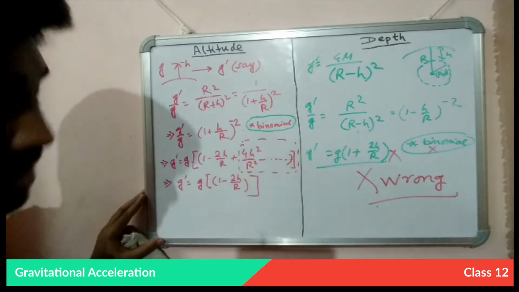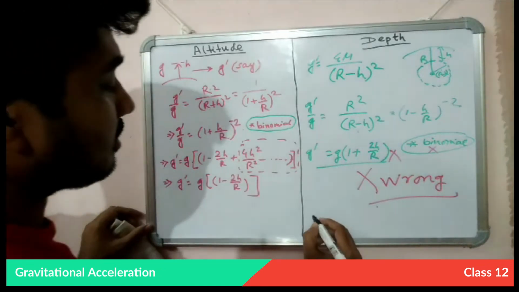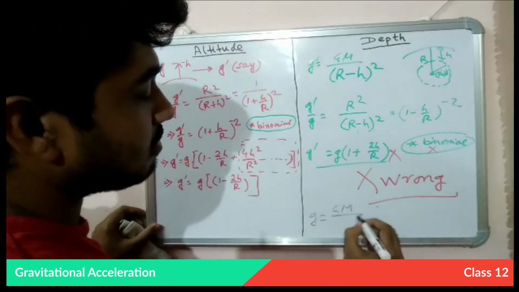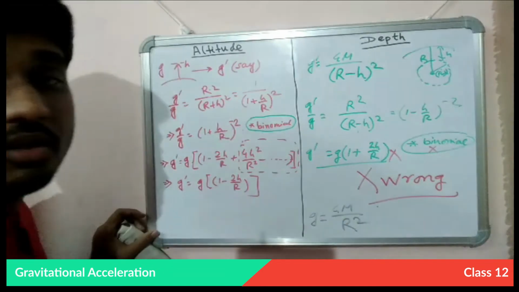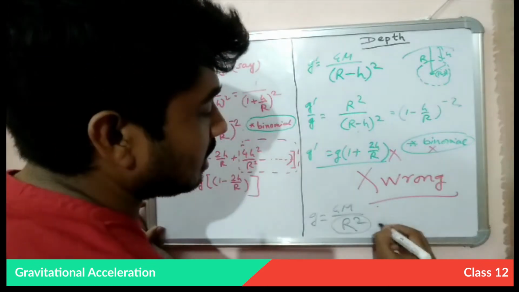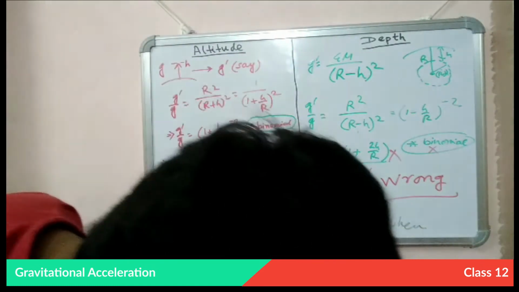So when we are writing g, it is G M by r square. So r is the radius of the sphere, taken here.